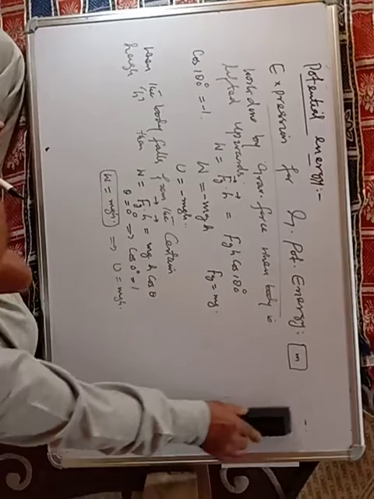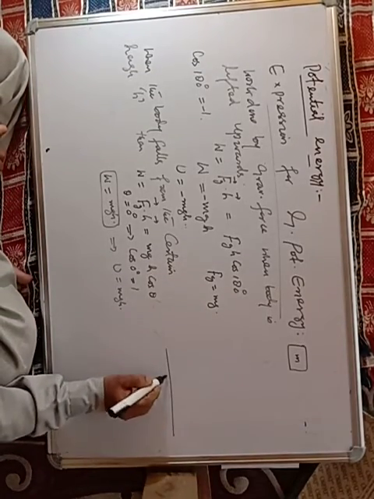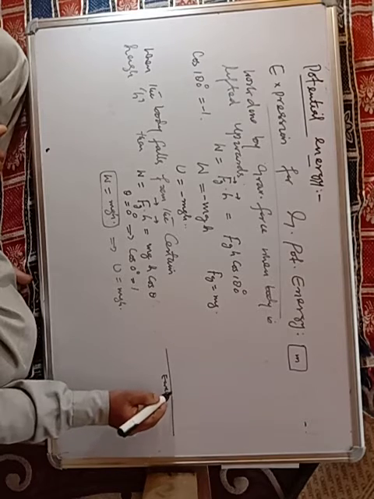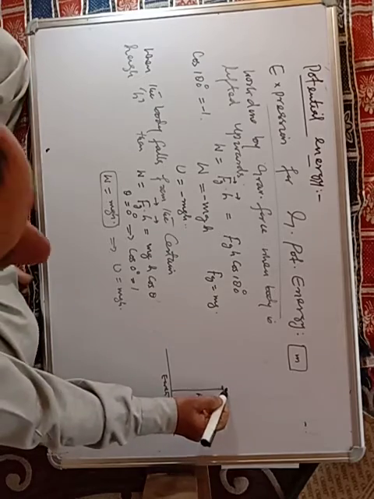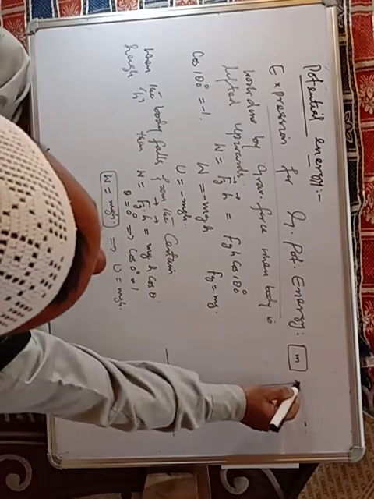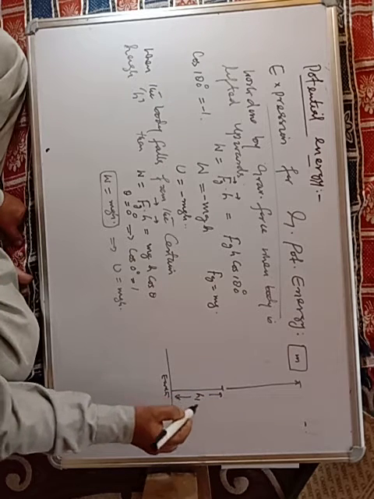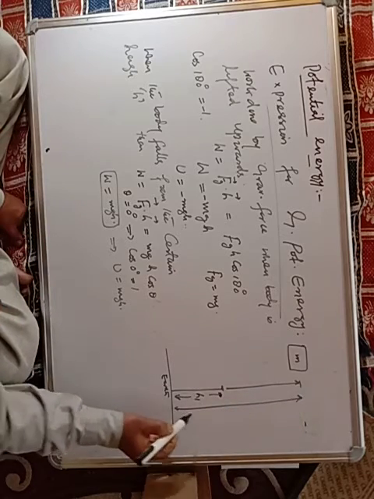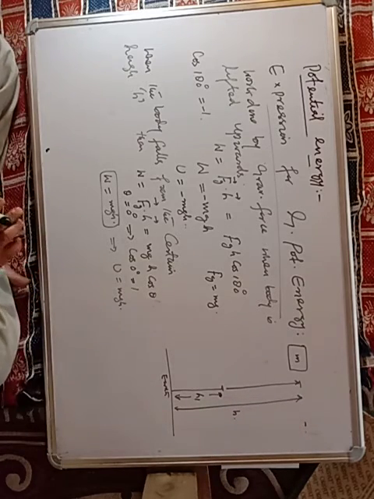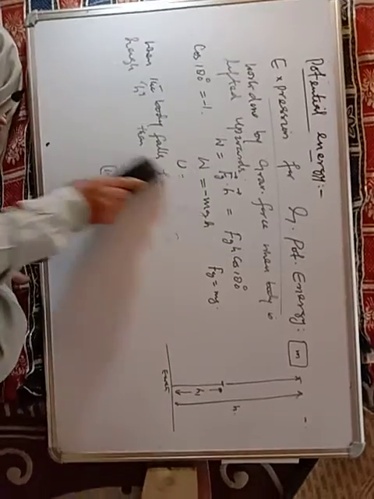So how can we find the change in the potential energy? Let's take this. A body is at a height of h1 and then it is taken to a height of h2. This is h1 and this is h2, and what is the change in the potential energy?